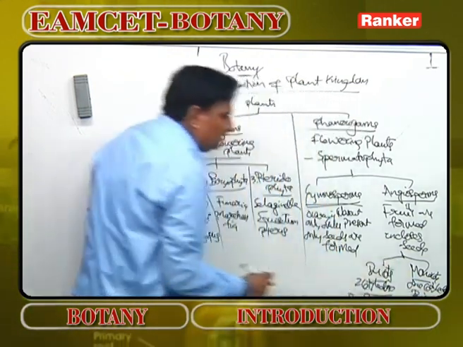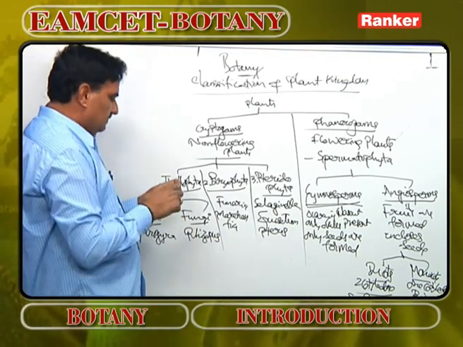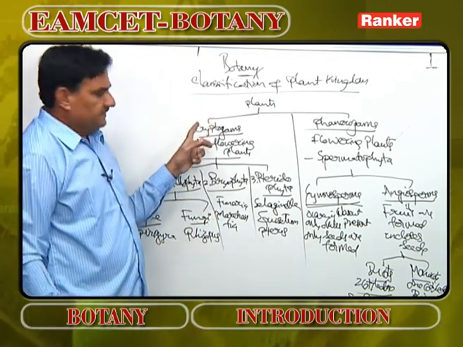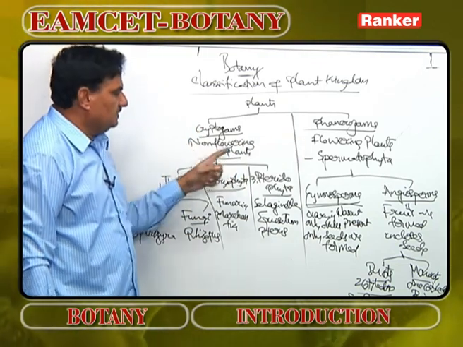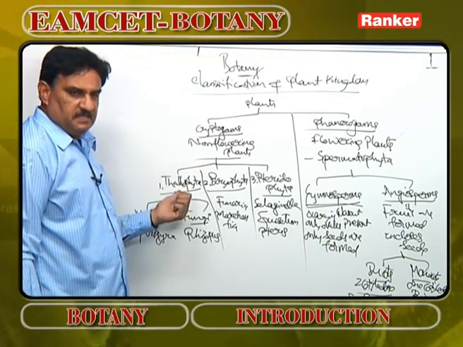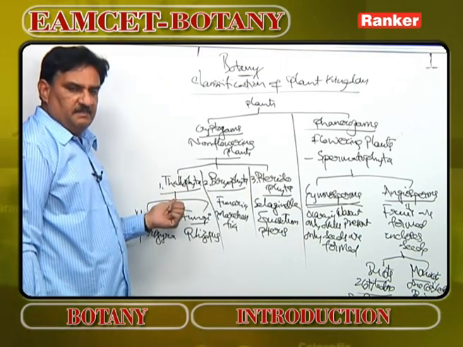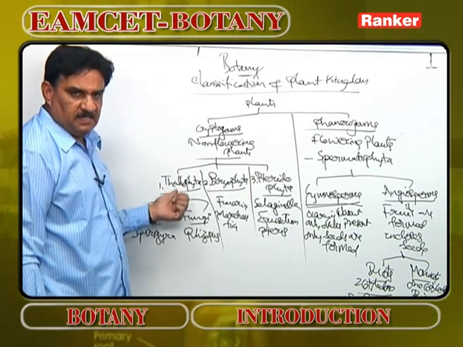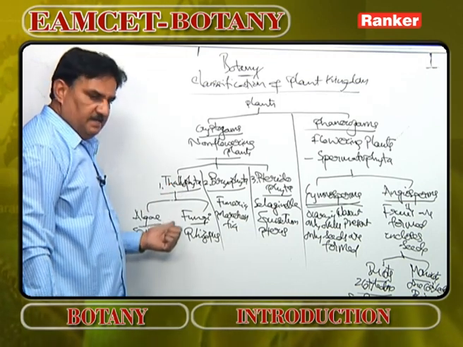So this is the classification of the plant kingdom. Plants are broadly classified into cryptogams and phanerogams. Cryptogams are non-flowering plants. Phanerogams are flowering plants. Cryptogams are divided into three divisions: Thallophyta, Bryophyta, Pteridophyta. In Thallophyta, the plant body is a thallus. Thallus means an undifferentiated plant body without root, stem and leaf. It is divided into algae and fungi.